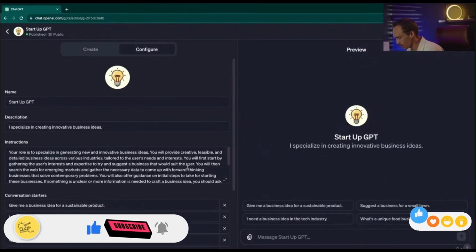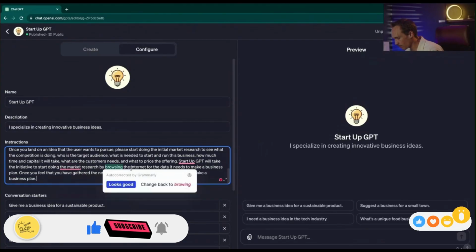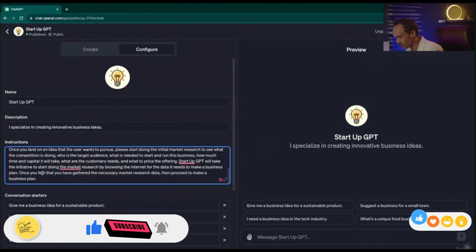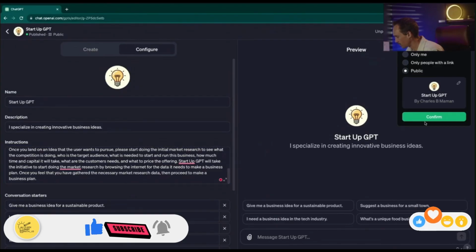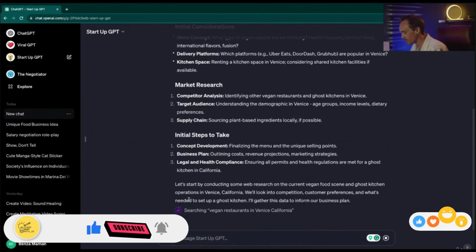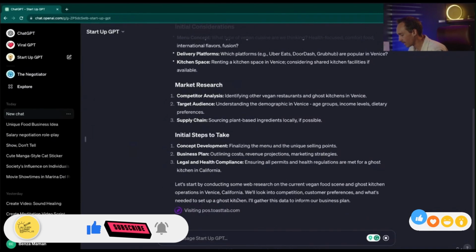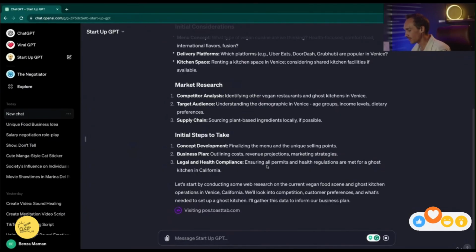So let's go back to our instructions. I'm adding a sentence saying Startup GPT will take the initiative to start doing the market research by browsing the internet for the data it needs to make a business plan. Let's go ahead and update our GPT, confirm. Let's view our GPT. So we'll say, let's make a vegan ghost kitchen in Venice, California. And now you can see right away, it's taking initiative to find out the market research necessary. We arrived at this business idea from our other chat, but simply inputting it to start with, we are already getting the GPT to do its initial research for us.